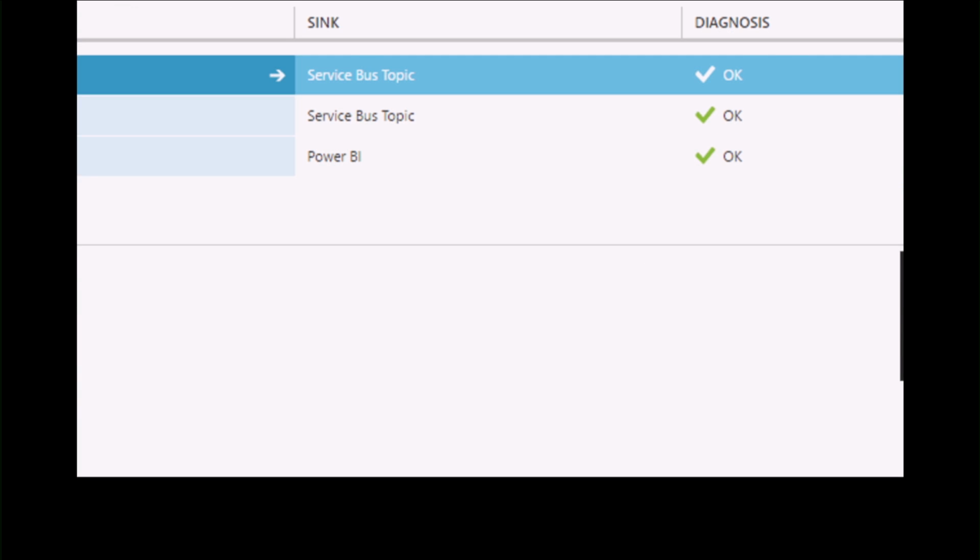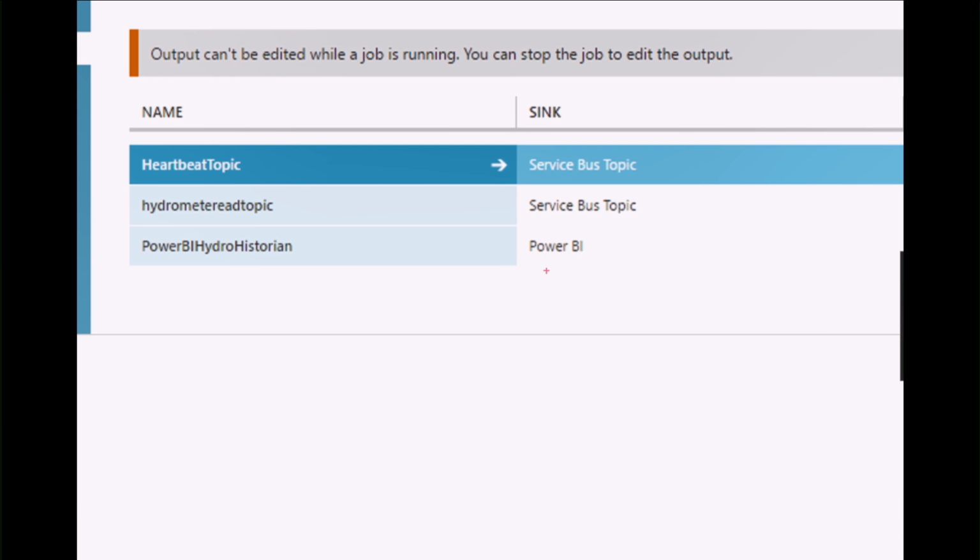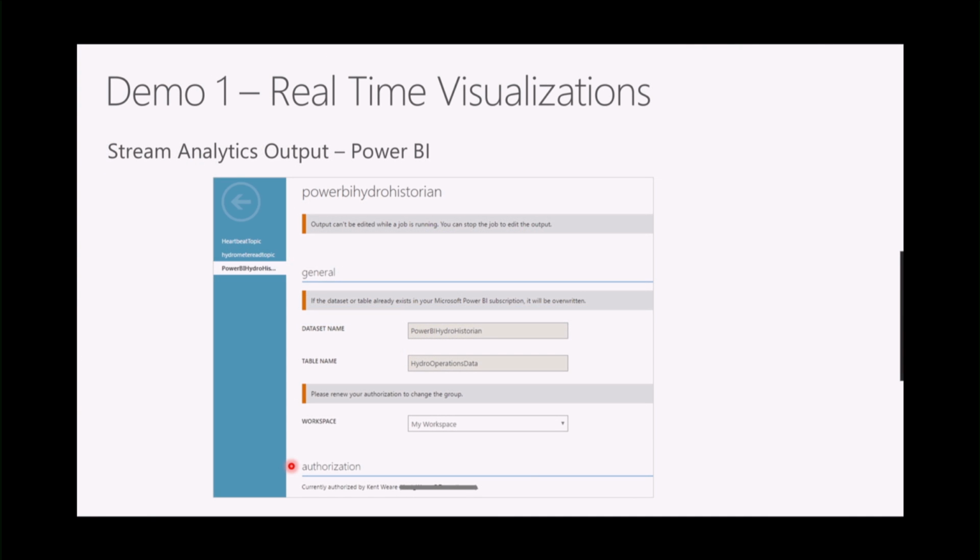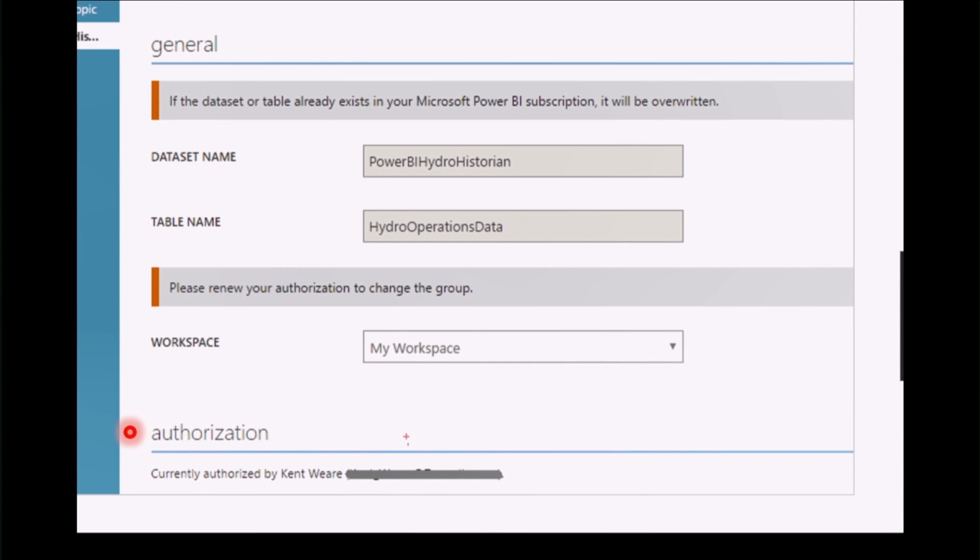Here's our output. In this case, we're going to have two topics. One we'll talk about in the next demo called the heartbeat topic. We've got another topic, which is our real-time data, which BizTalk in our solution pulls from. And lastly, we have our Power BI historian output. And within this output, here's where we would configure our Power BI data set name, our table, we can choose a workspace, and we need to provide some level of authorization. We're going to talk a little bit more about authorization in our tips and tricks at the end, or lessons learned rather.